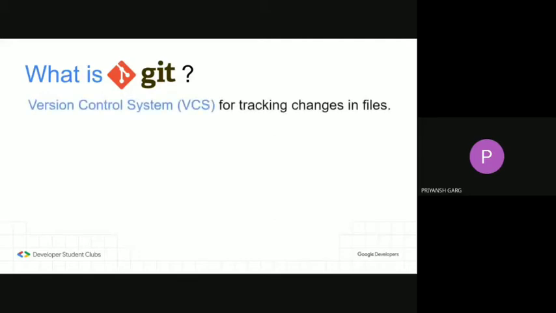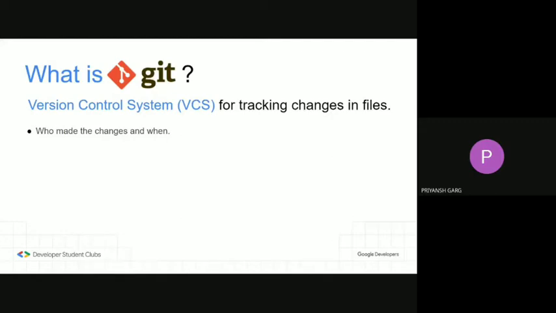So what is Git? Git is basically a version control system. And what do we mean by version control system? A version control system keeps track of all the changes made in your computer files. And not only that, it also keeps track of who made those changes and when. So basically, for every single line in your code base, you can tell who wrote this line and when this line was written. Isn't that amazing?